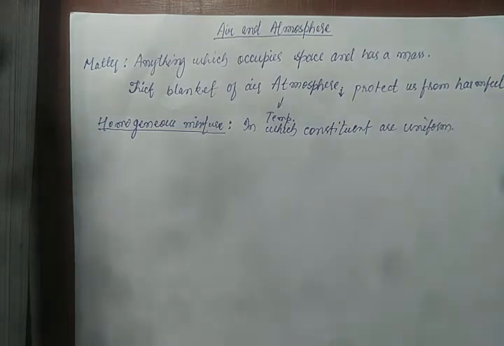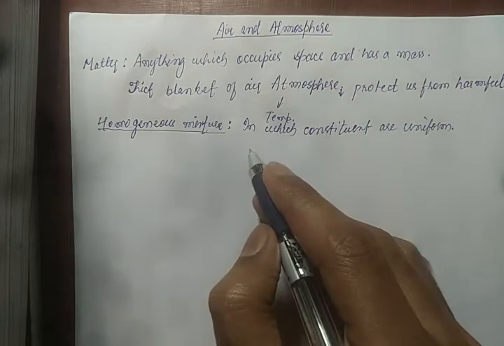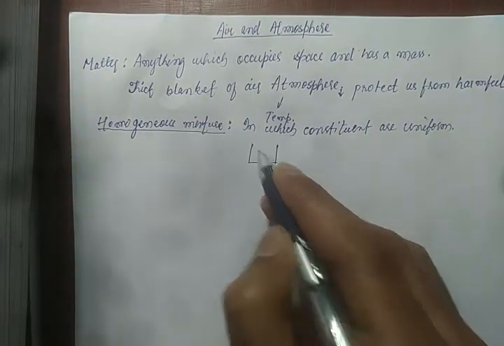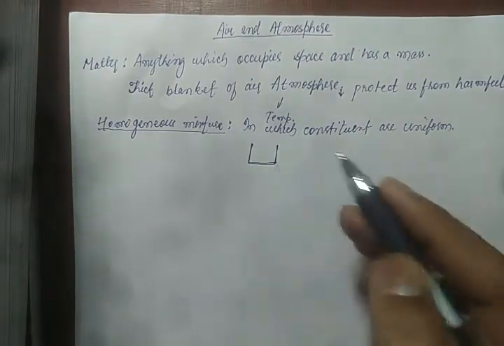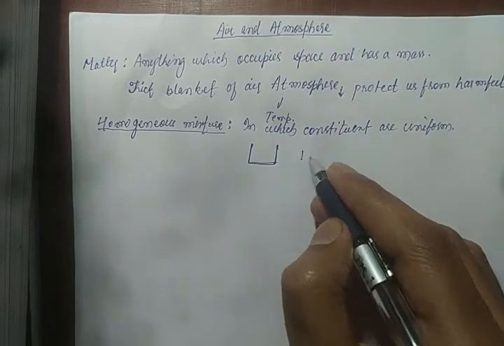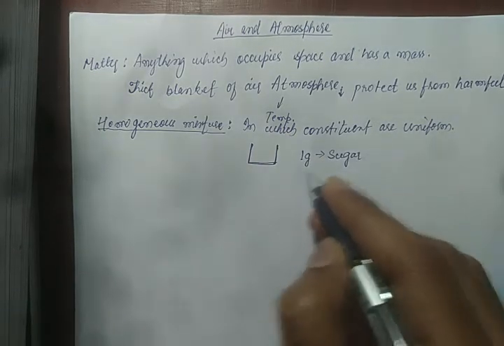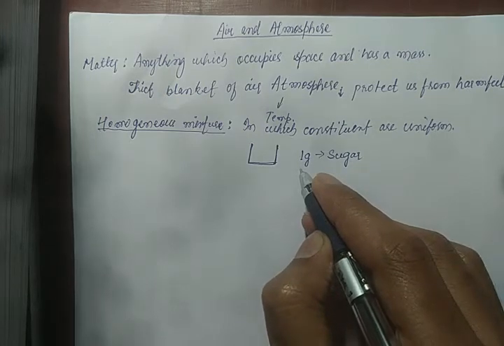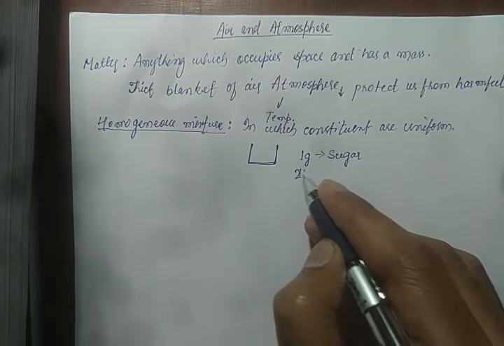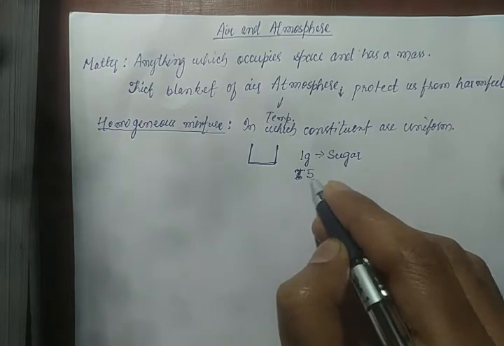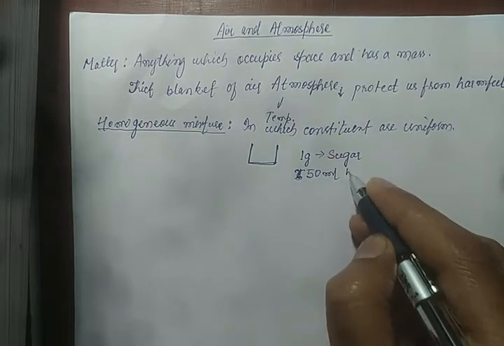Now you can take an example of a homogeneous mixture. Suppose this is a container, and in this container we are taking 1 gram of sugar and, say, 50 ml of water.